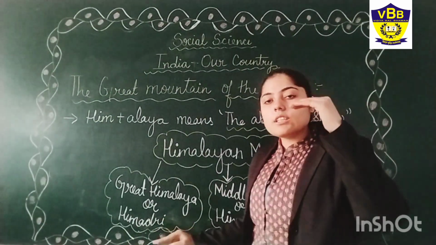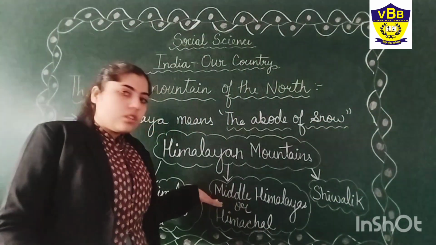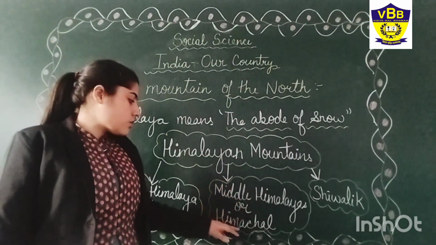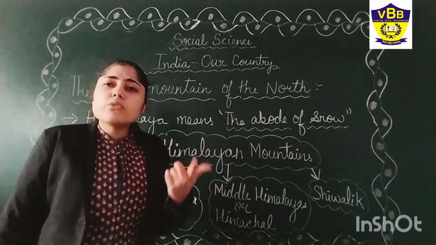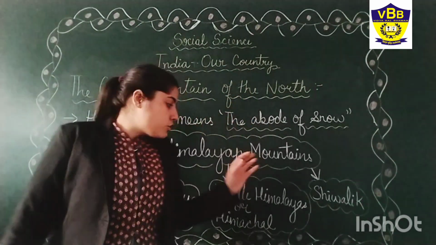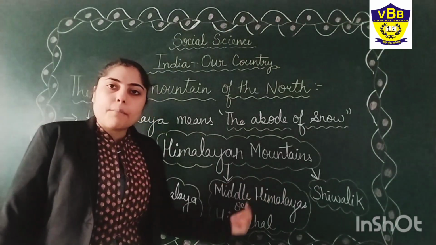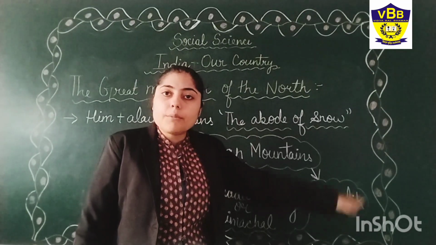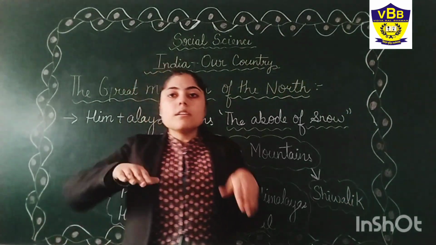Okay? After this, there is a middle range. Its height is lower than the Great Himalaya and it is called Himachal. These are all tourist places like Mussoorie, Shimla, Himachal. So they are called the Middle Himalayas. Then after that, what comes? Shivalik, which is lower than the Himalaya.